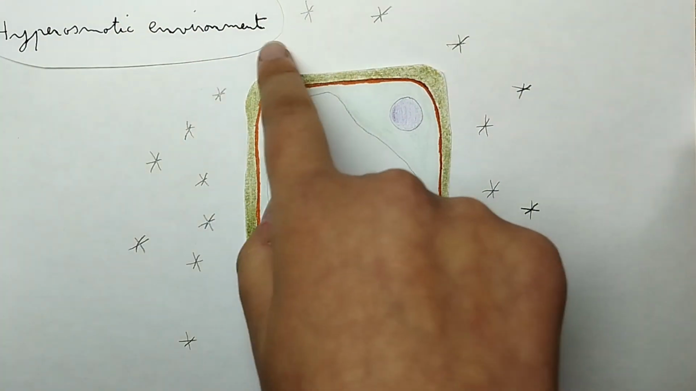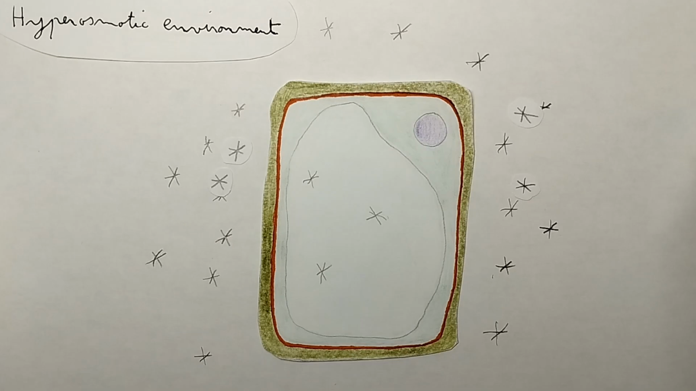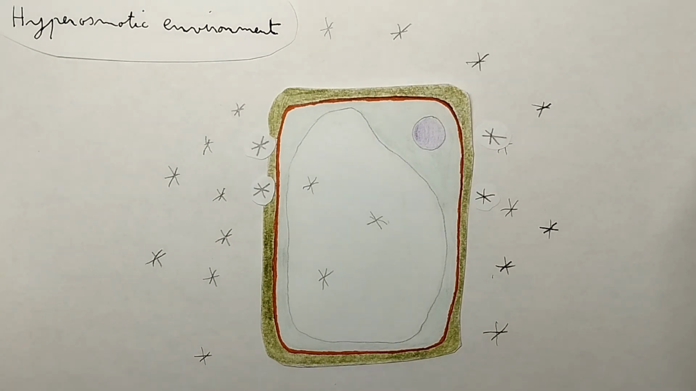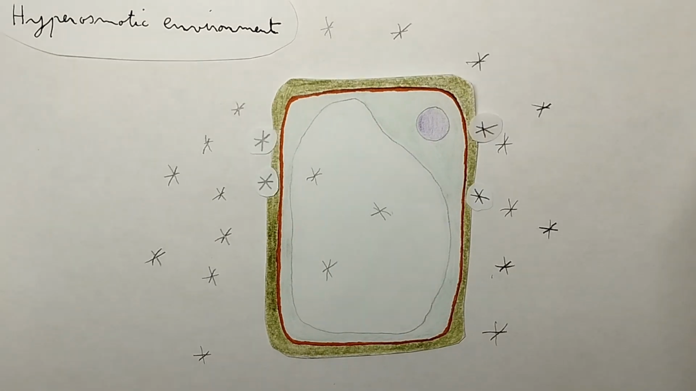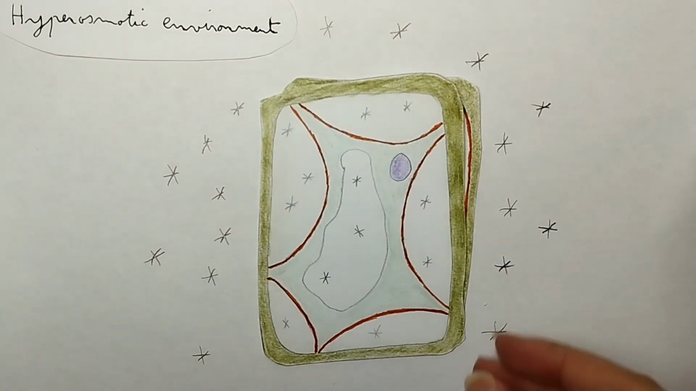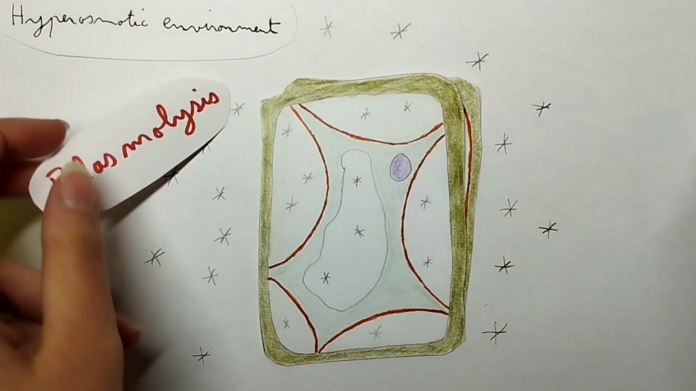More precisely, the cell will react in two ways. If solutes from outside the cell are allowed to pass through the cell wall but not the plasma membrane, the protoplasm will contract due to osmosis and the plasma membrane will separate from the cell wall while remaining attached to it. This is called plasmolysis.